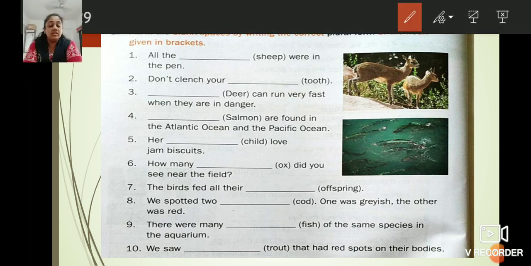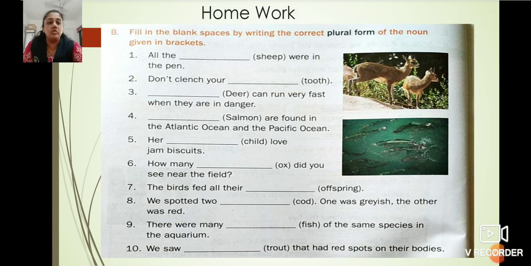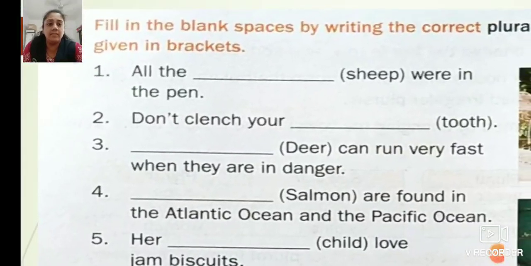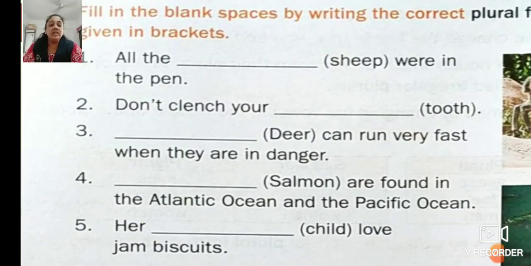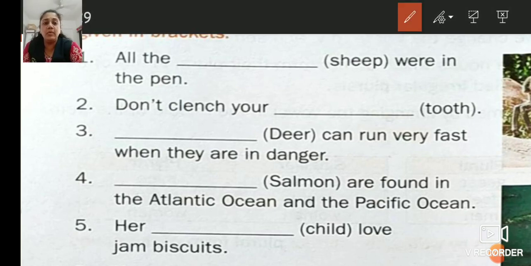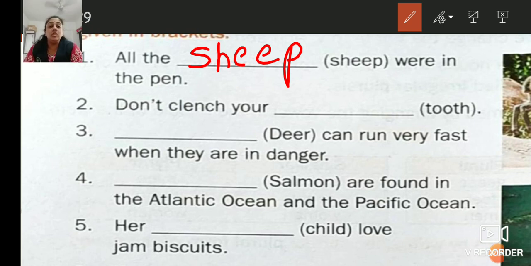Now, here is question number B which is given. Let's see how to solve it. Fill in the blank spaces by writing the correct plural form of the noun given in the brackets. Let's see. All the dash were in the pen. Ship. What is the plural form for it? It will remain ship only. S-H-double-E-P. Don't clench your dash. Tooth. What is the plural form for it? Teeth.